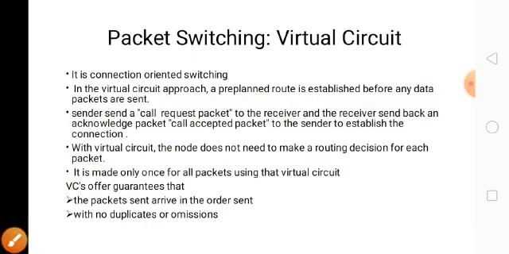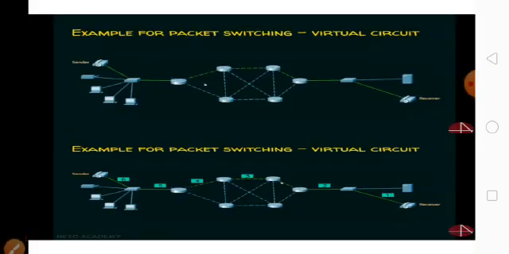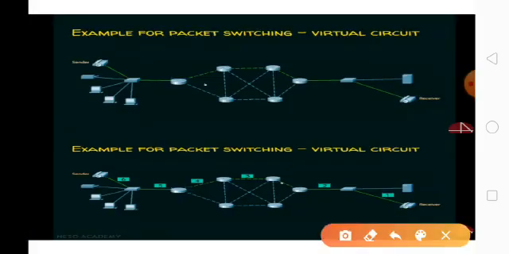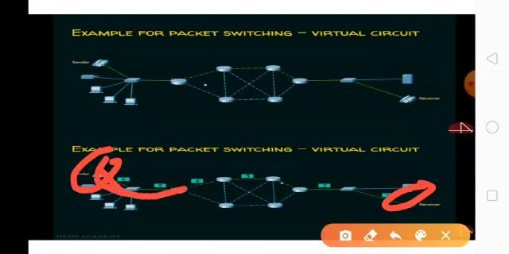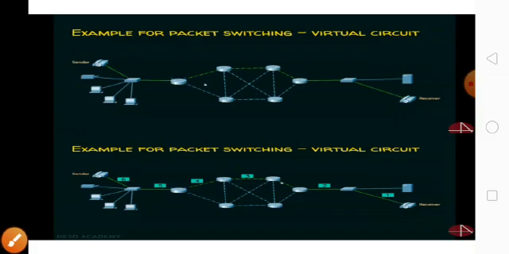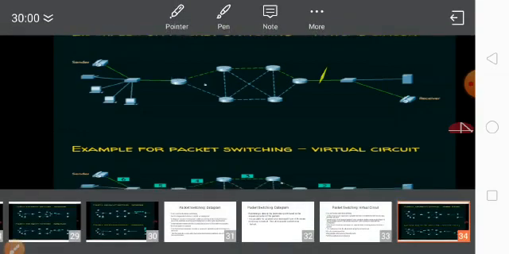See this image, you can understand. Here this is the sender, this is the receiver, and the sender sends the call request. The receiver accepts it, then the path, the green color, is created. Then using the path, the data packets travel and reach the destination.